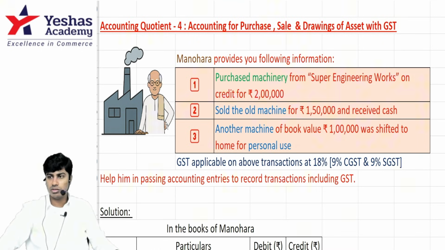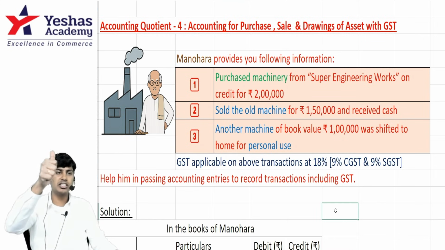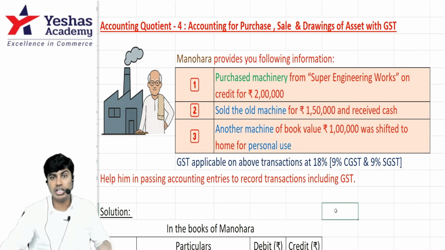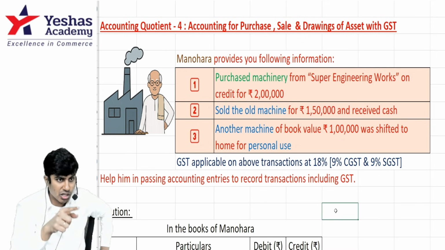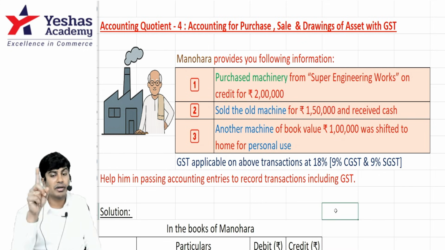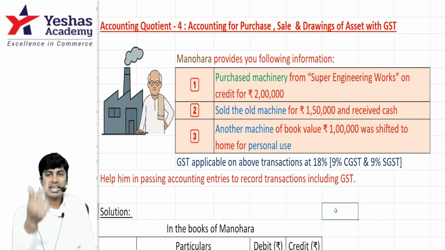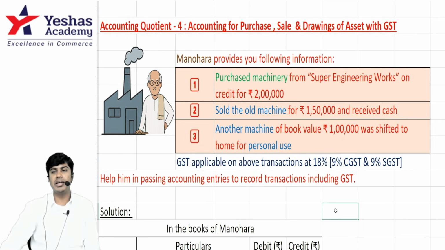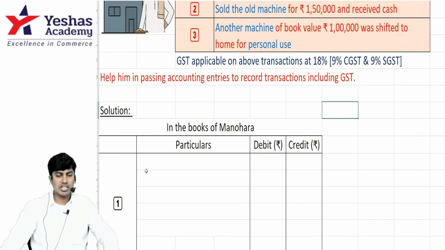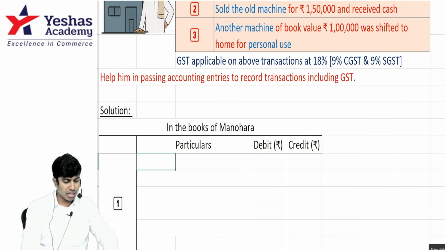Manufacturer Manohar is there, no? Remember this uncle? He purchased machinery from Super Engineering Works on credit for 2 lakh. Did he purchase goods or did he purchase machinery? Machinery. It is not inventory. Can I write purchase account debit to cash? I cannot write purchase. I should write machinery account debit. Can I write credit cash? No, it's on credit. I have to credit the supplier. Who supplied goods to me? Super Engineering Works. So the first journal entry will be machinery account debit.